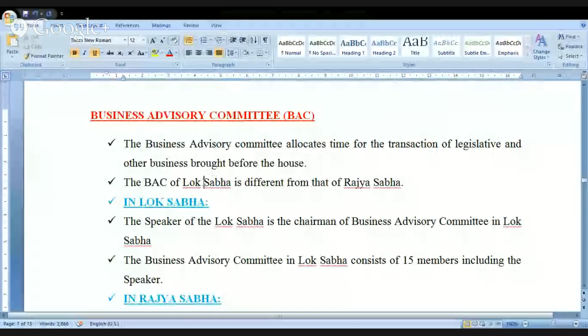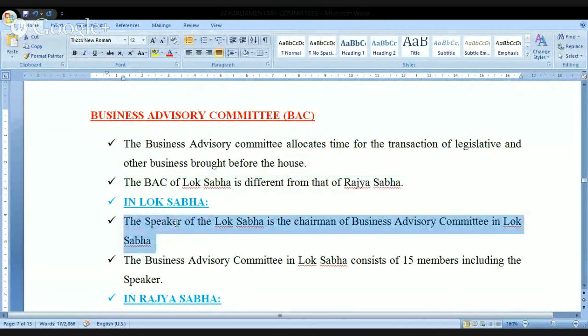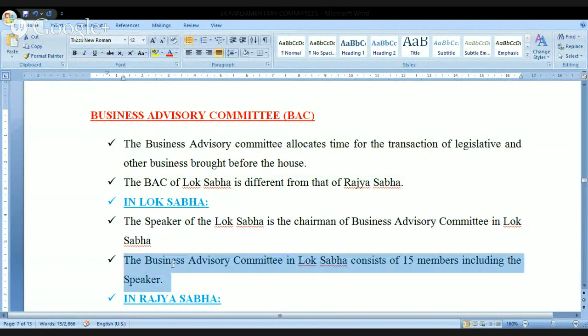Now look here. The Business Advisory Committee of the Lok Sabha is different from that of the Rajya Sabha. In Lok Sabha, the Speaker is the chairman of the Business Advisory Committee. It consists of 15 members, including the Speaker.